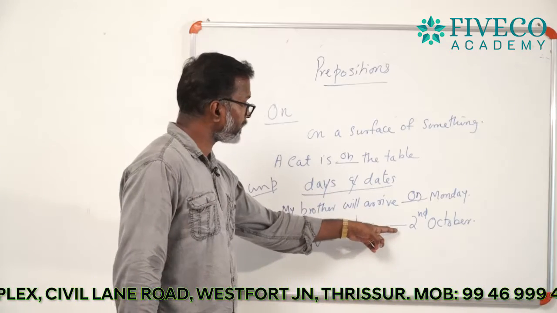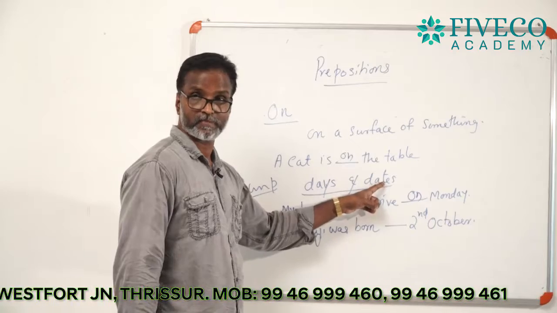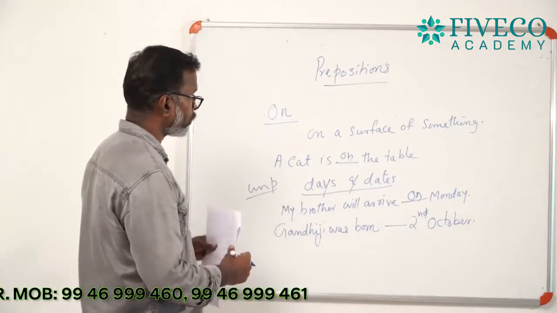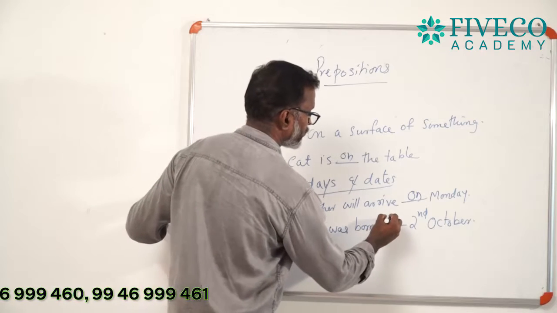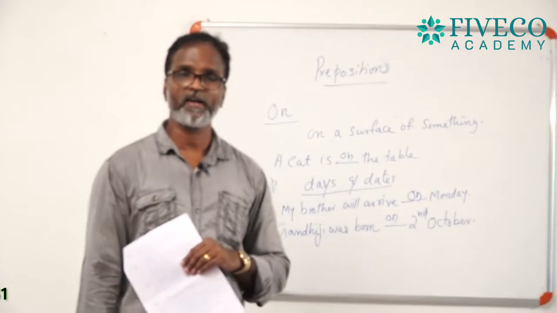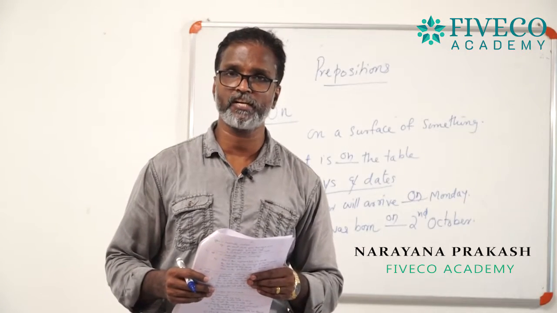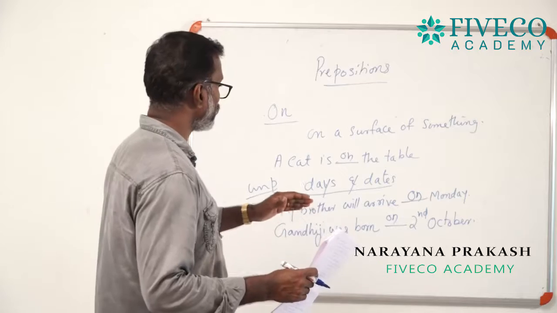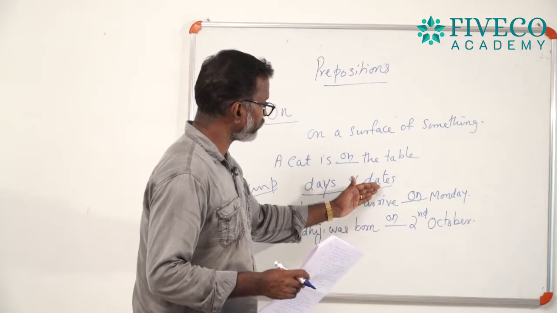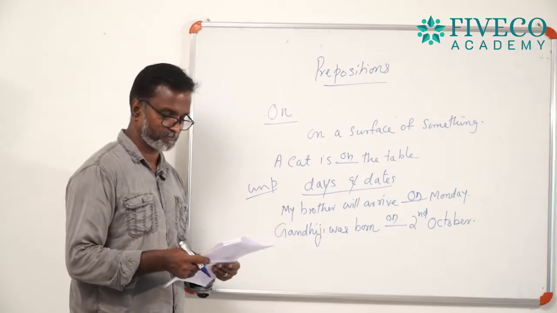Okay, 2nd October is a date. So, don't be confused. You can write on 2nd October. I mean, you can use the preposition on before the names of days and also to refer to dates. Remember these two examples.